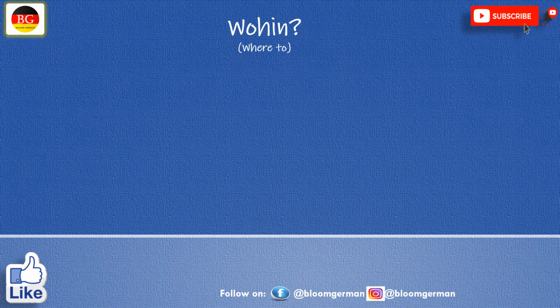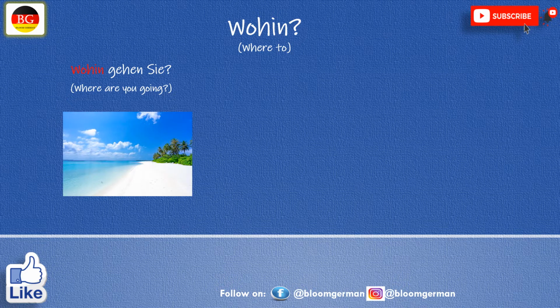Our next question word is wohin, meaning where to. The question is: Wohin gehen Sie? Where are you going? Suppose I am going to the sea beach, der Meerstrand. Sea beach is called der Meerstrand in German. The answer can be: Ich gehe zum Meerstrand. I am going to the sea beach. Why zum? Because of zu. Zu is a dative preposition. Because of zu, der Meerstrand changes to dem Meerstrand. So: Ich gehe zum Meerstrand.